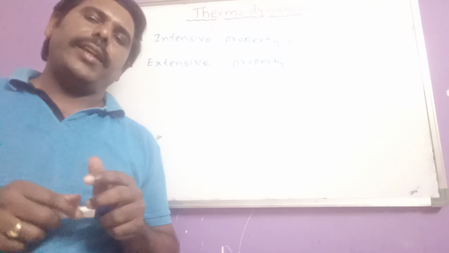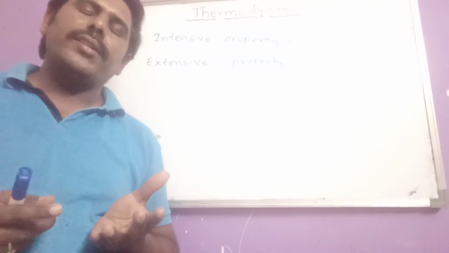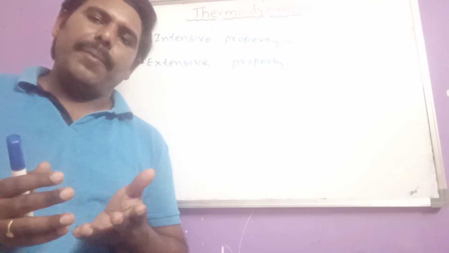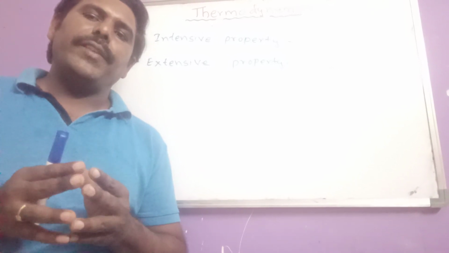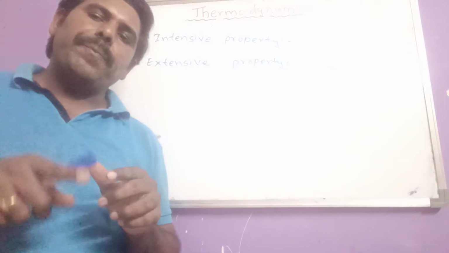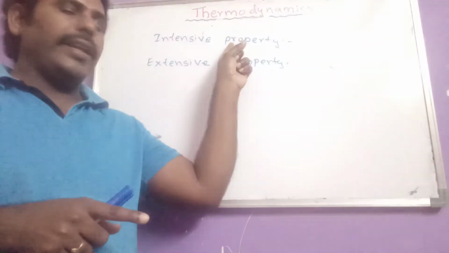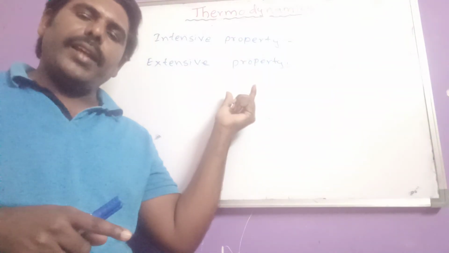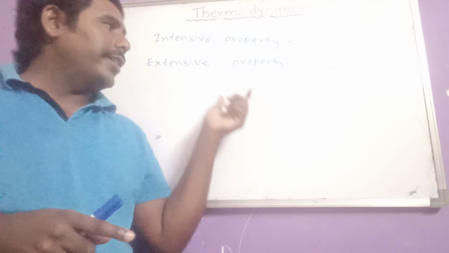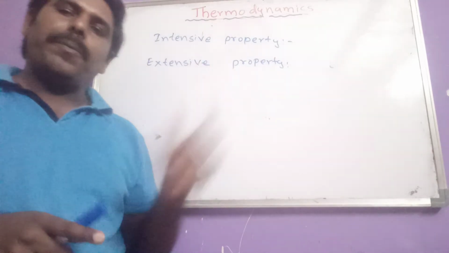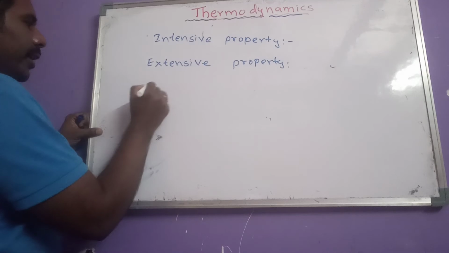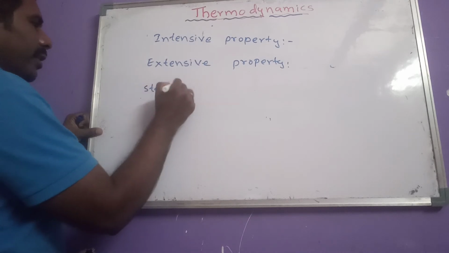Extensive property. Examples here: volume, mass, enthalpy. These come under which one? Extensive properties. Of course, temperature comes under which one? Intensive property. But enthalpy, mass, volume, these come under which one here? Extensive properties.